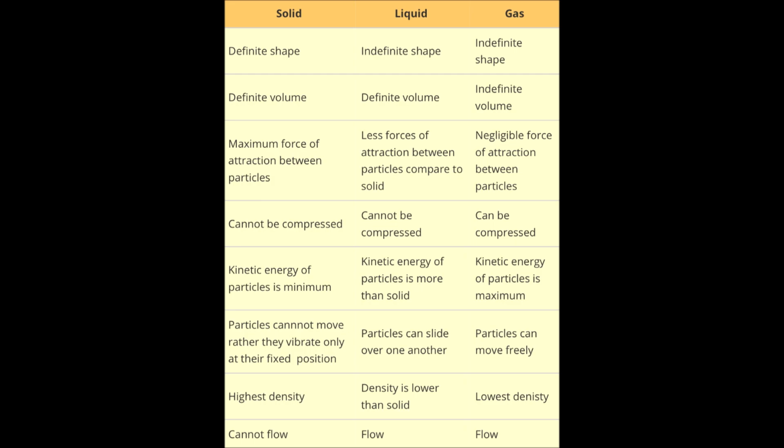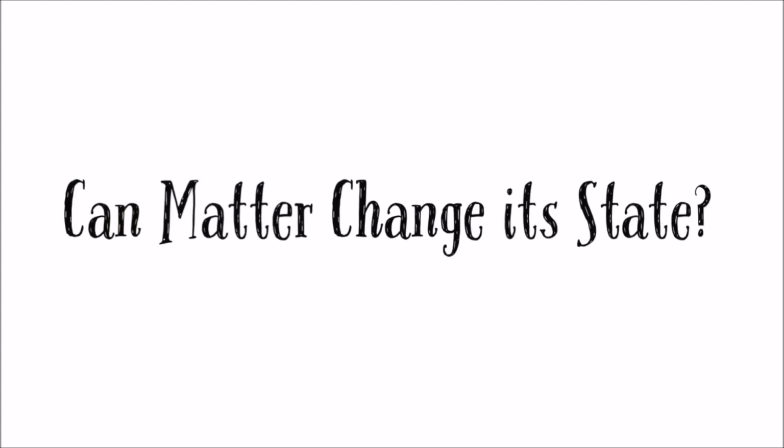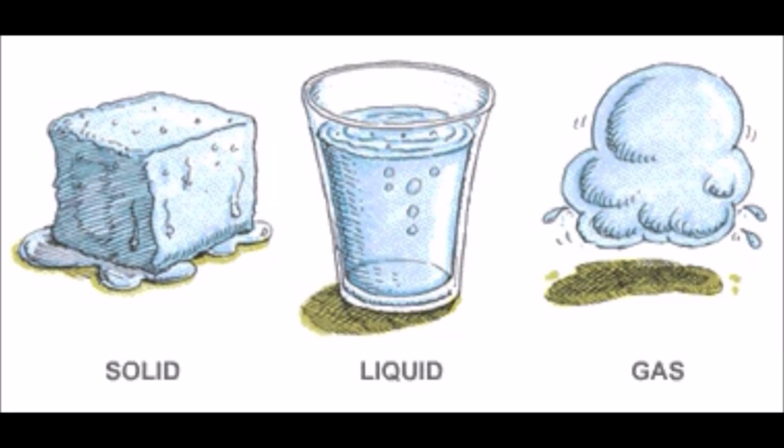Now, let me ask you a question. Can matter change its state? Yes, definitely. Water exists in three states: ice, which is in the form of solid, water, which is in the form of liquid, and water vapor, which is in the form of gas. This is an indication that matter can change its states.